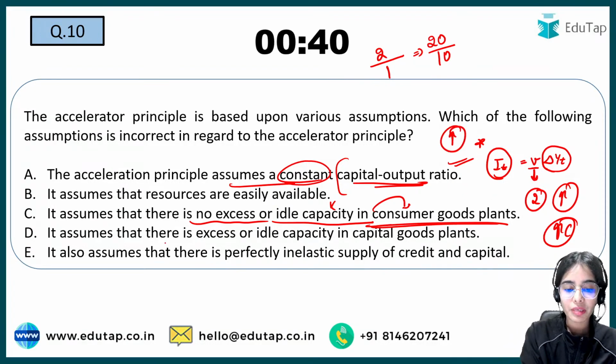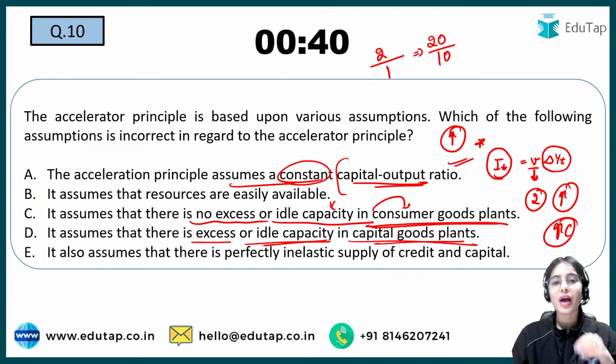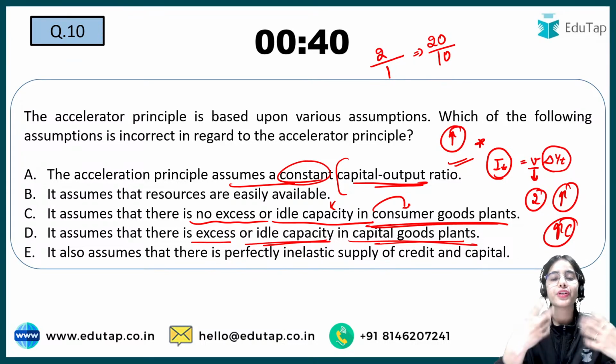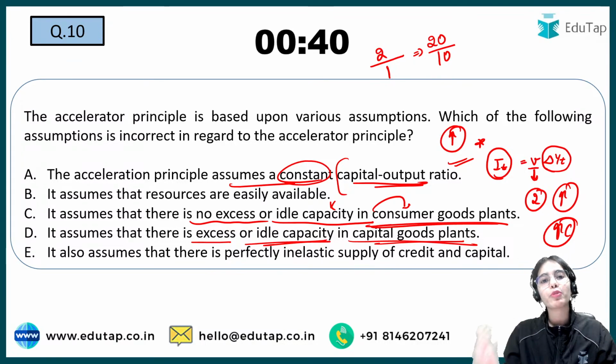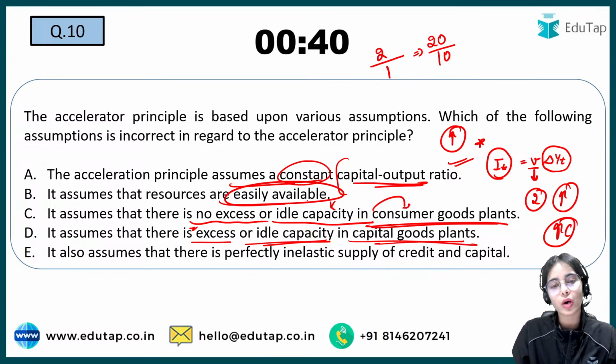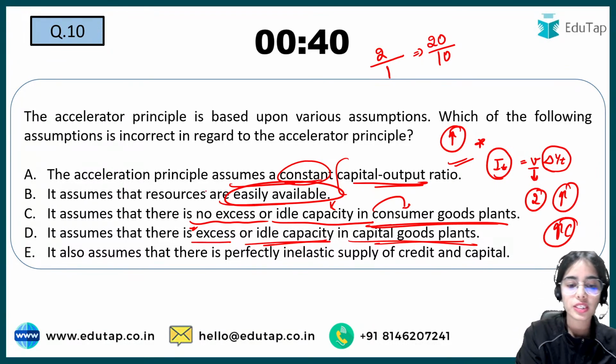Okay, that means there should be excess or idle capacity in the capital good plants. So as soon as there is the need for the capital, the machinery, tools, equipment, that can be provided very easily. So there is the need for the excess capacity in the capital good plants. Okay, so the resources are easily available. Just you have to ask for it, and you have to do the investment, and the resources will be available to you. So this is also correct.